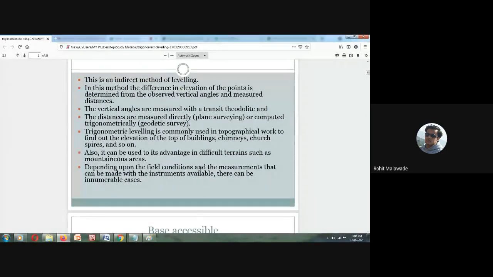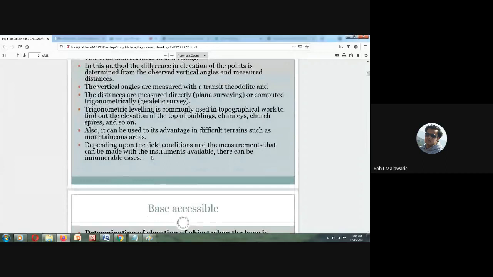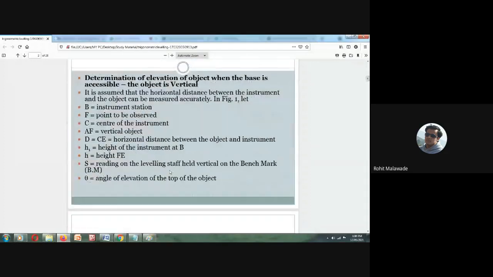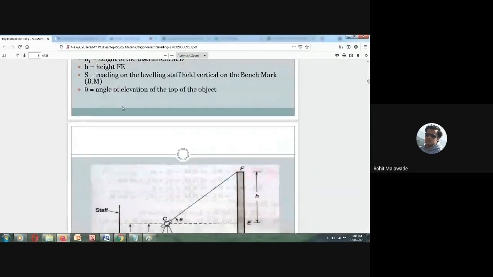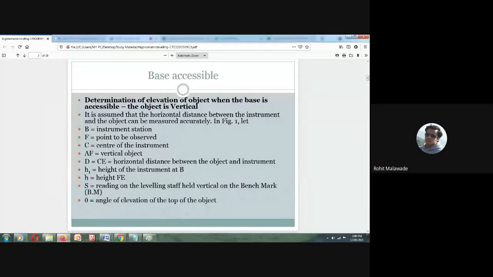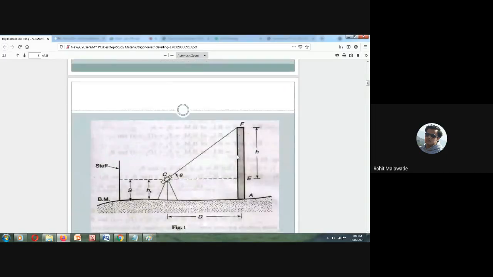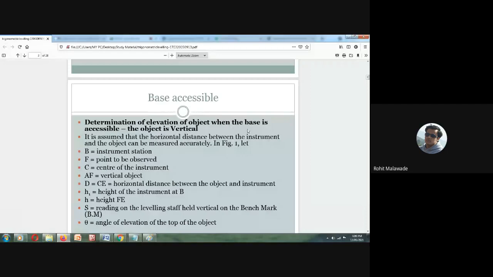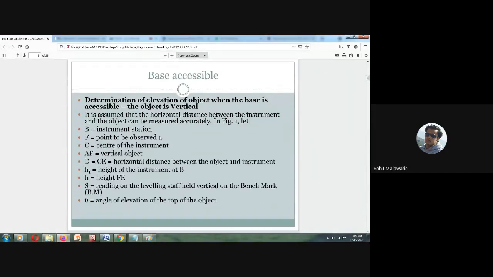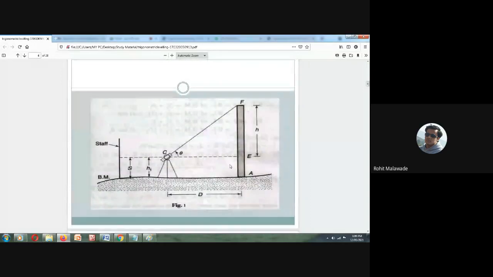Now, depending upon the field conditions and the measurements that can be made with the instruments available, there can be innumerable cases. We will study one particular case: determination of elevation of an object when the base is accessible and the object is vertical.